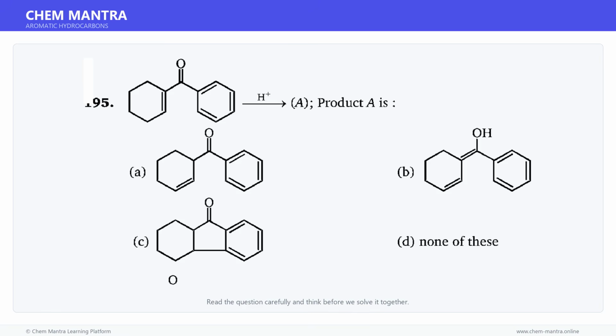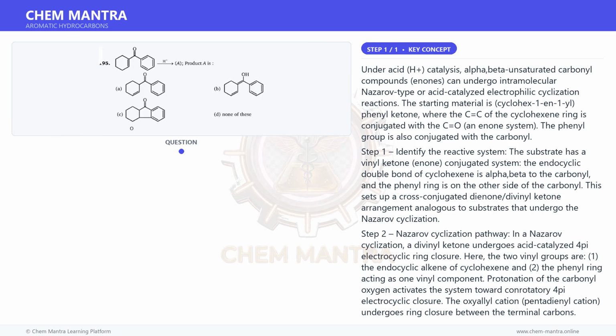Here is a question. Read it carefully and think about the answer. Let us solve it step by step. Let us first understand the key concept here. Under acid, H+, catalysis, alpha, beta-unsaturated carbonyl compounds, enones, can undergo intramolecular Nazarov-type or acid-catalyzed electrophilic cyclization reactions.